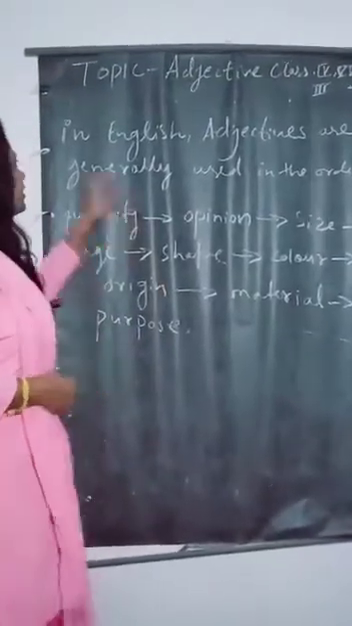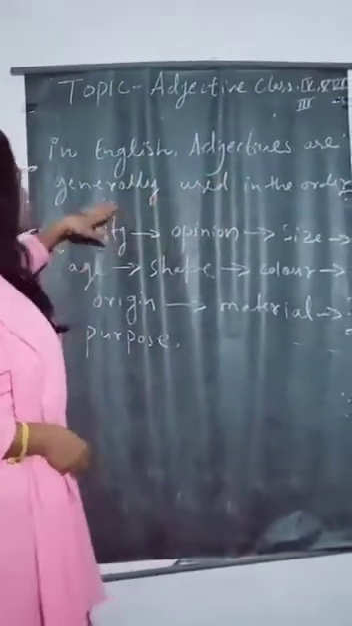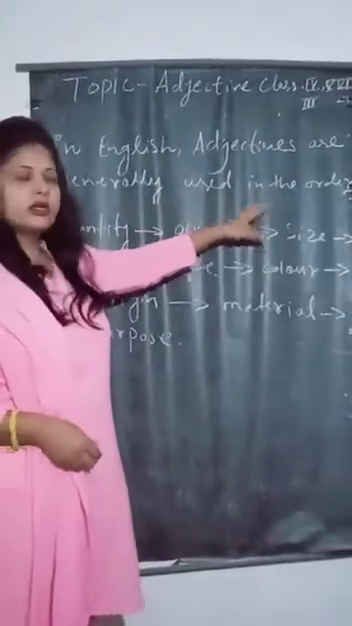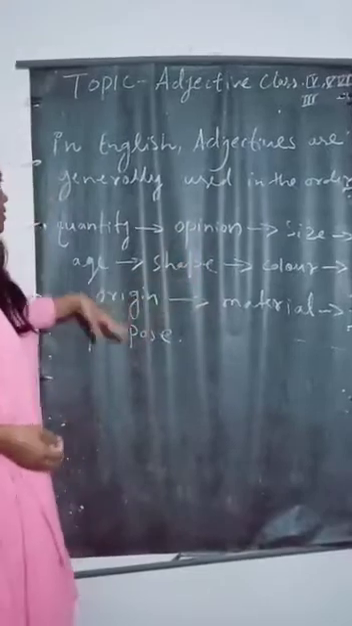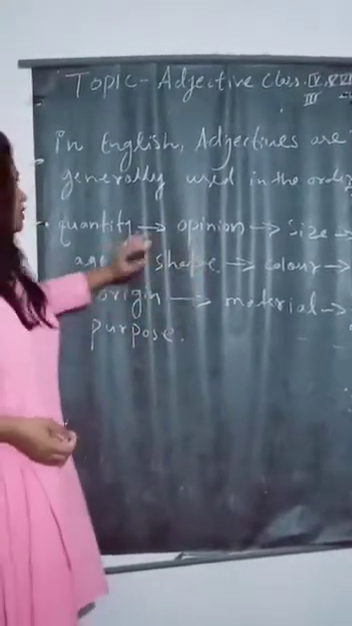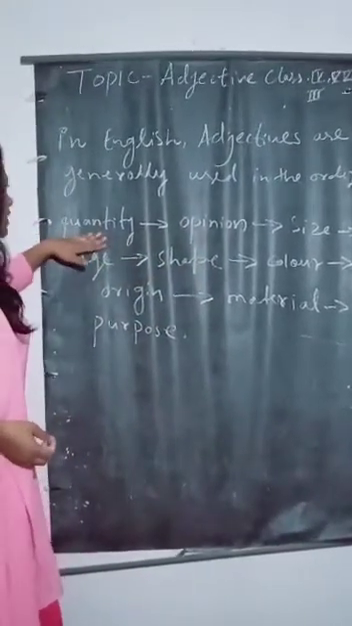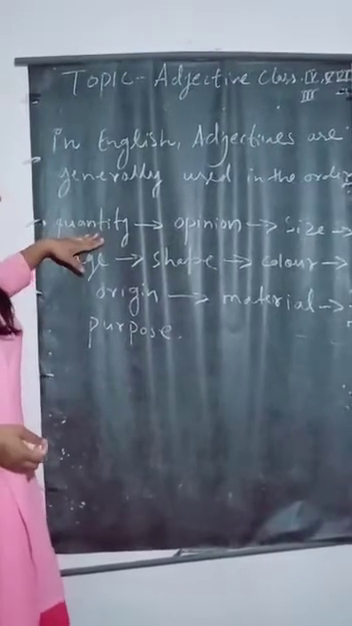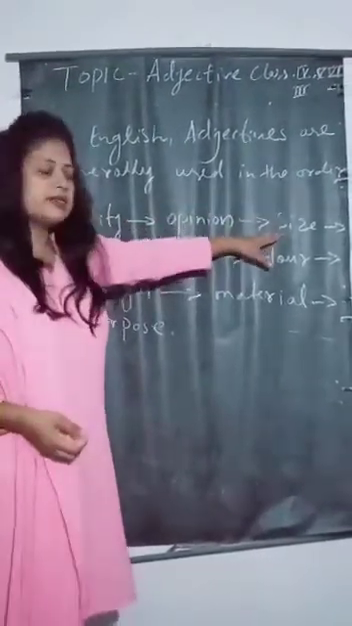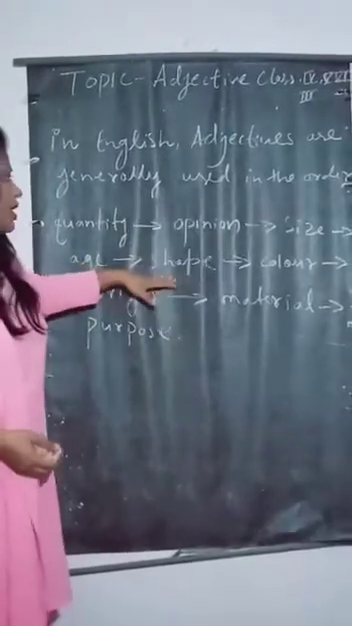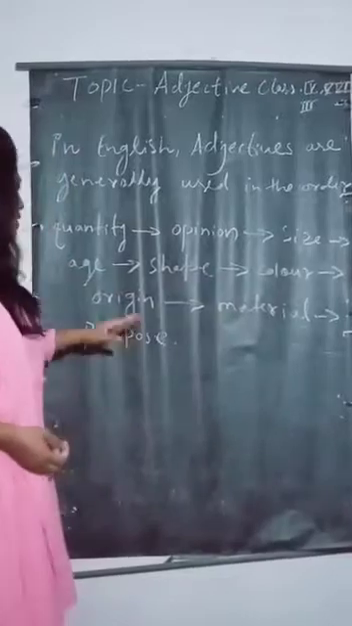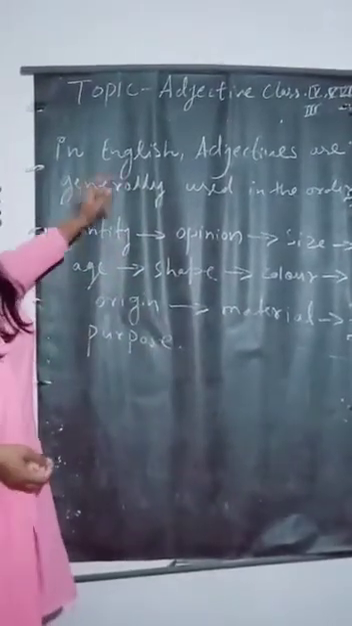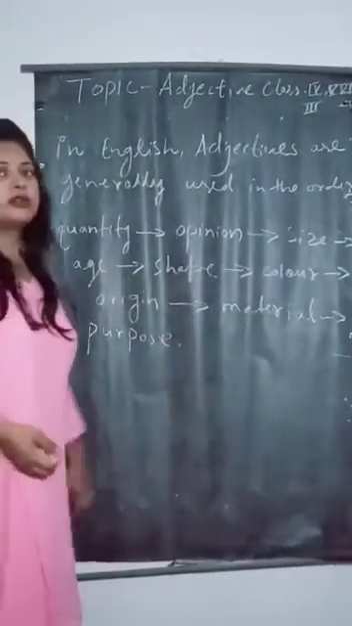In English, adjectives are generally used in this order. Here is the order when you use adjectives. Learn it carefully: quantity of things, opinion, size, age, shape, color, origin, material, and purpose.